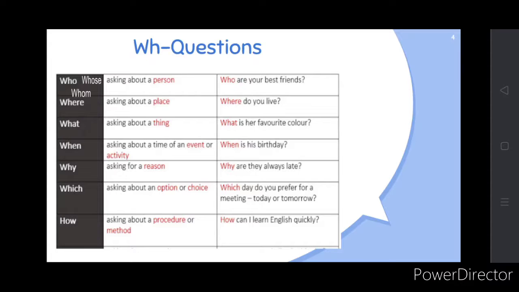Why. We use why questions to know the reason. For example, why are they always late? Next, which. We use this question word to ask about an option or a choice. For example, which day do you prefer for a meeting? Today or tomorrow? And the last one is how. Now this is not specifically a WH question. However, it is one amongst them. How we use to ask the procedure or the method. For example, how is this particular thing done? How can I learn English quickly?